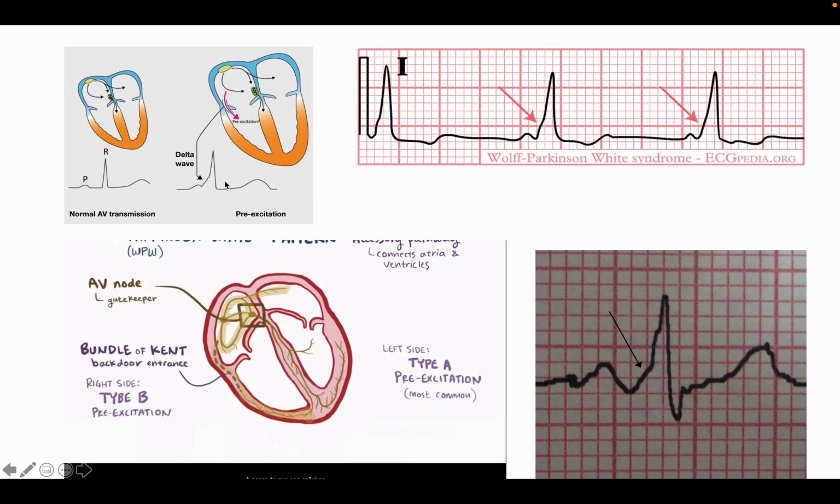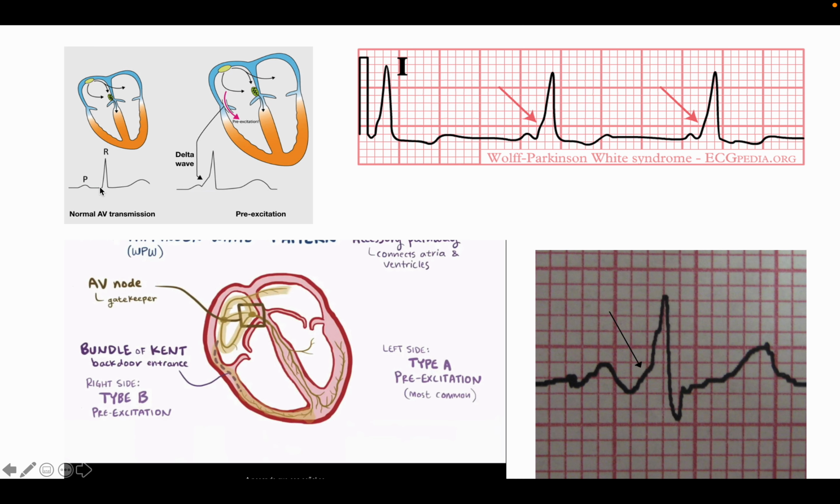If I want to draw here, in this picture you can see there is a P wave, that means atrial contraction, and there is some gap, the PR interval. Actually you can say PR segment here, or PR interval, from the beginning of the P wave to the beginning of the QRS complex, or the end of the P wave to the beginning of the QRS complex, that is the PR segment.